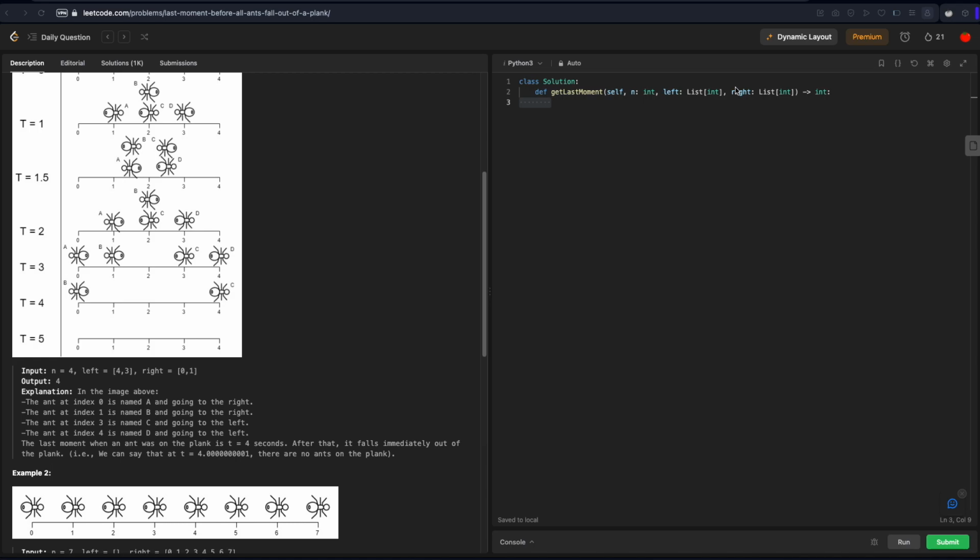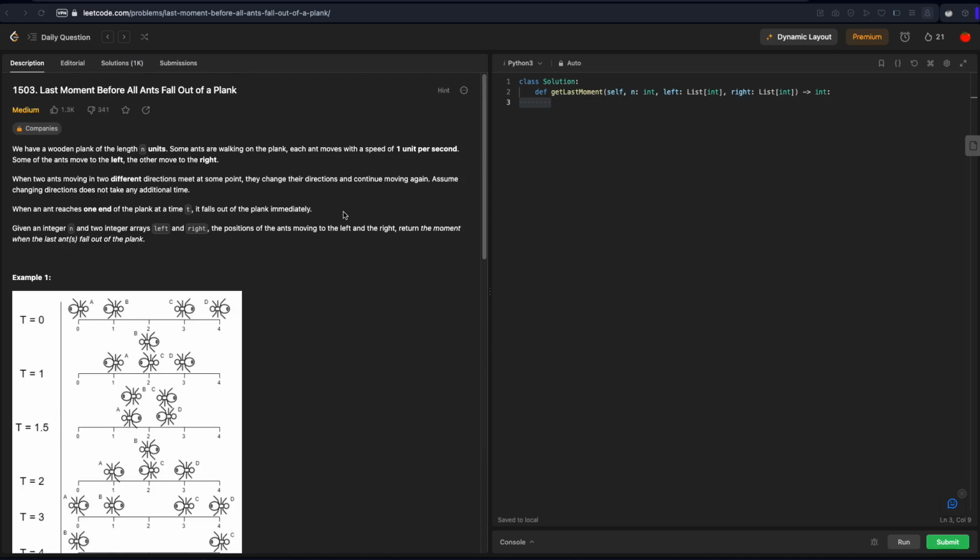We'll also have to go through and look for collisions. When two ants are at the same position, we can flip their direction. So we can move the ant that was moving right into the left, and we can move the ant that was moving left into the right, and keep going until both the left and right arrays are empty. Now that sounds like a lot of work.